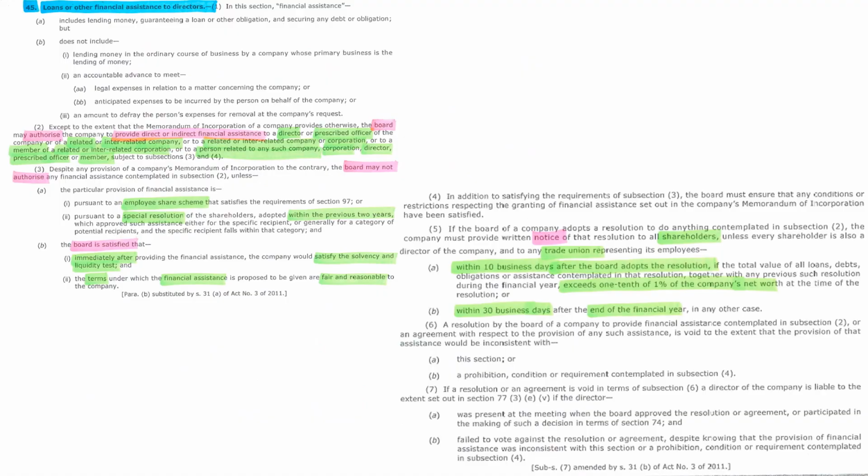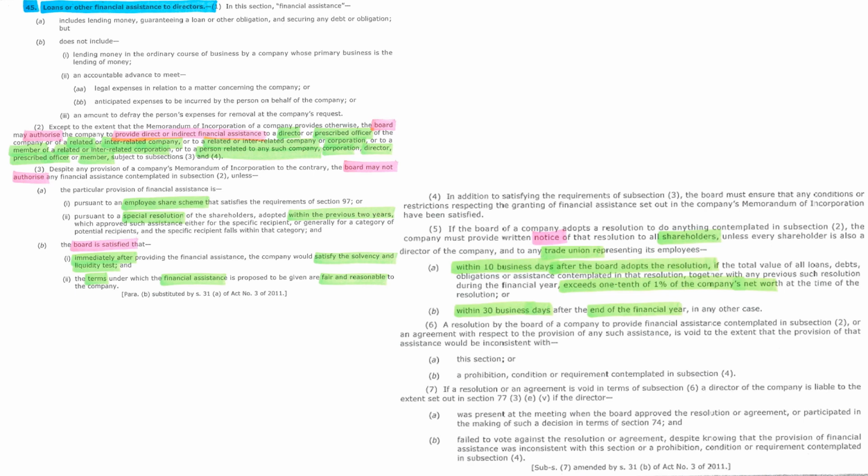Section 45. A company may provide direct or indirect financial assistance to a director or prescribed officer of the company or related party, or to a related or interrelated company, a member of a related or interrelated corporation, or any such person related to such corporation, company, director, prescribed officer, or member. The following requirements are similar to Section 44 and should be studied together.